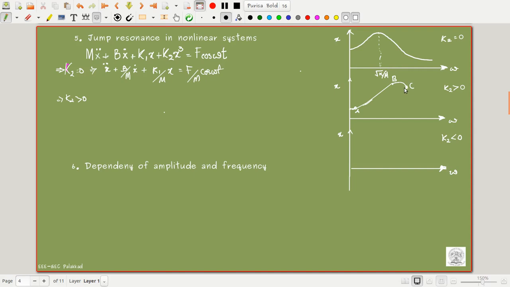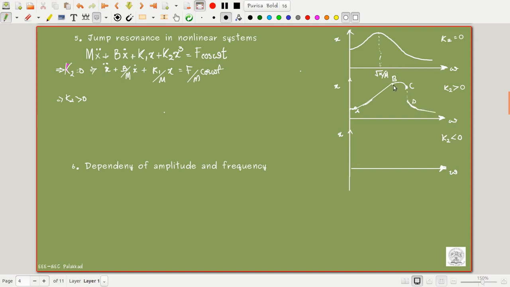Once it reaches point C, when we try to increase the frequency, suddenly there is a discontinuous jump from C to some other point D. Then the magnitude decreases like this, and this part is followed. Here it again curves towards the high frequency region, but once it reaches this point there is a discontinuous jump as we go on increasing the frequency.